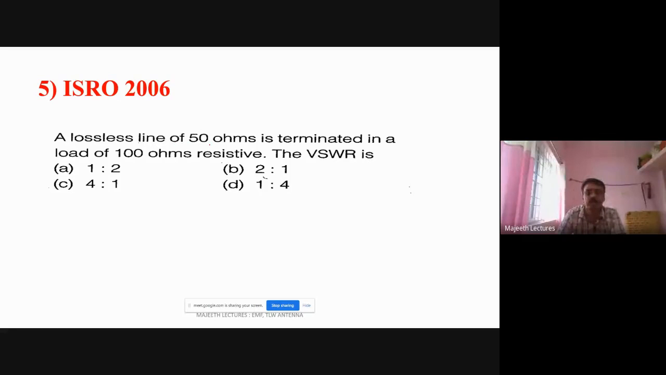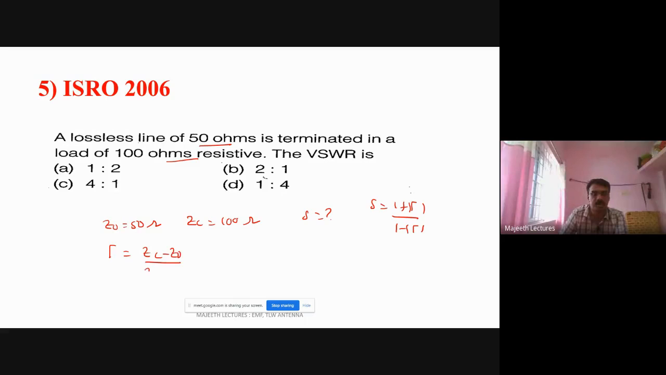Yeah, the lossless line with 50 ohm. Line of 50 ohm means characteristic. It is talking about 50 ohm, Z0 50 ohm. Terminated with a load of 100 ohm. ZL is equal to 100 ohm. What is VSWR? Yes, they ask. We know S is equal to 1 plus mod gamma divided by 1 minus mod gamma. So first we have to find gamma. Gamma is ZL minus Z0 divided by ZL plus Z0. ZL is 100, Z0 is 50, 100 plus 50. So 50 by 150, 1 by 3. So gamma is 1 by 3.